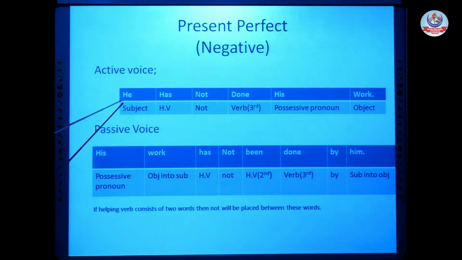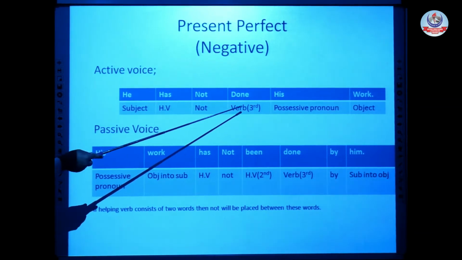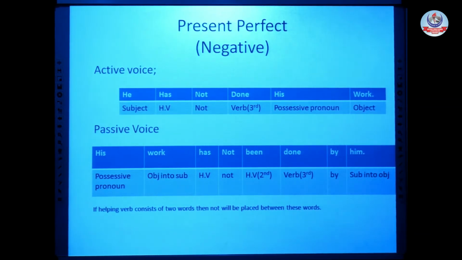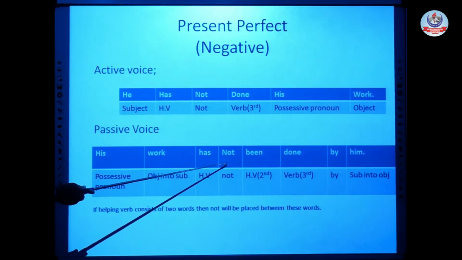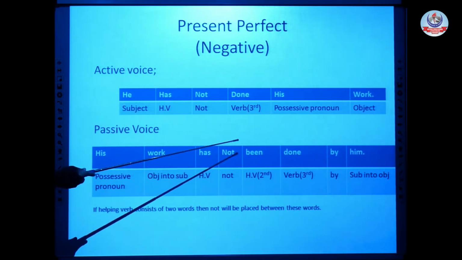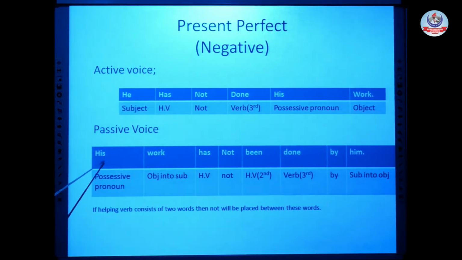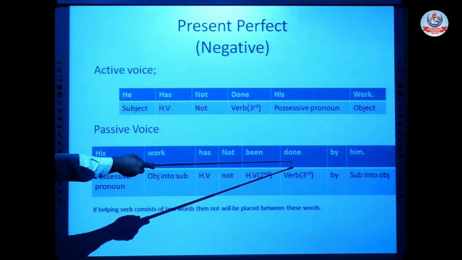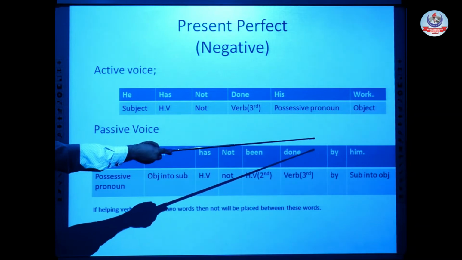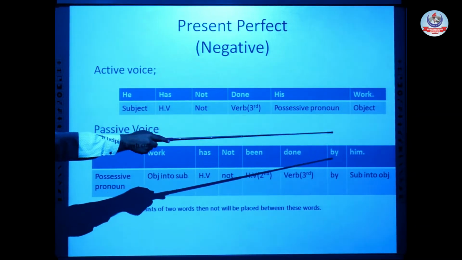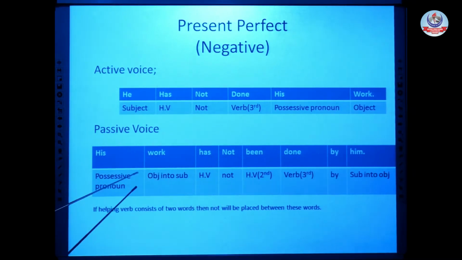Again, the active voice sentence: He has not done his work. Subject, helping verb, not, verb, possessive pronoun, and at the end, object. For passive voice, our first rule, object into subject, his work. After that, our helping verb has been. But as we know, it's a negative sentence, and the rule for negative sentences is that when our helping verb is two words, not comes between them. His work has not been. Third rule, and the most important, third form of verb, done, addition of by as a preposition, and at the end subject into object. His work has not been done by him.